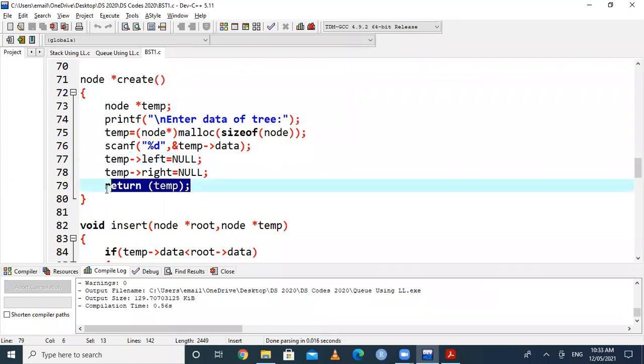And here the return type is other than void, it is node. So this definition ends with a return statement, and it returns a pointer variable. The pointer variable which is declared here is only temp. So you have to write like this, return temp.